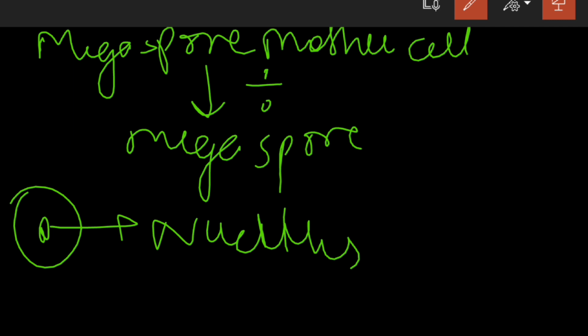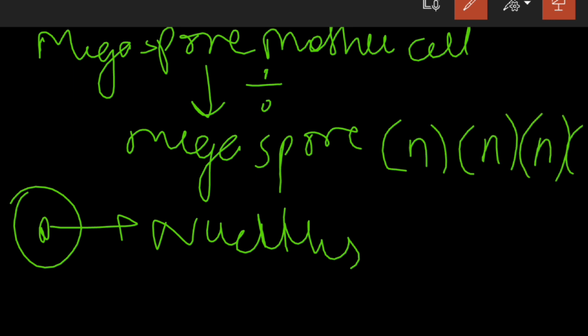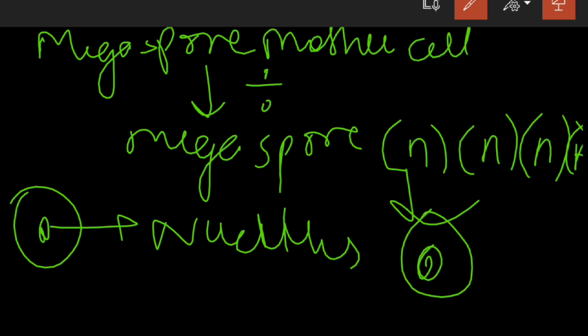So this megaspore mother cell will undergo reduction division to produce megaspores. How many? 4. So it will form 4 megaspores. Out of which one is enclosed within a megasporangium, and it undergoes further development to become a multicellular female gametophyte.